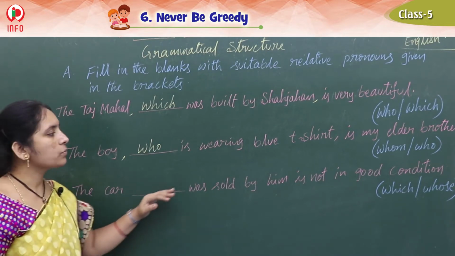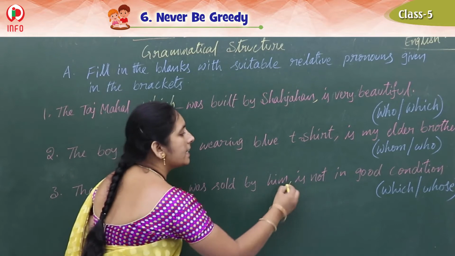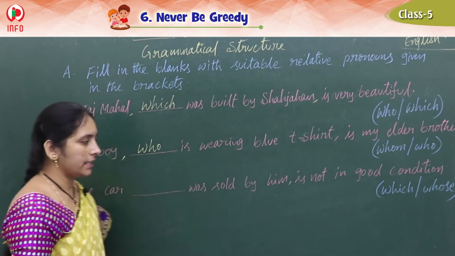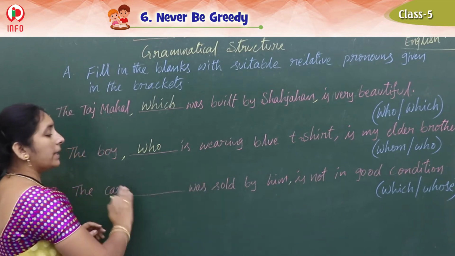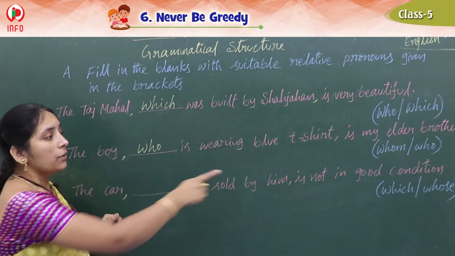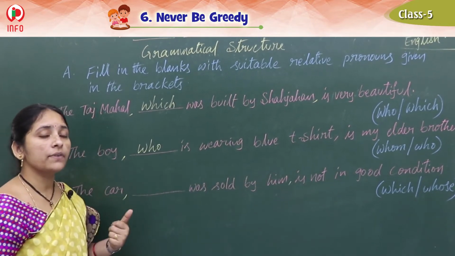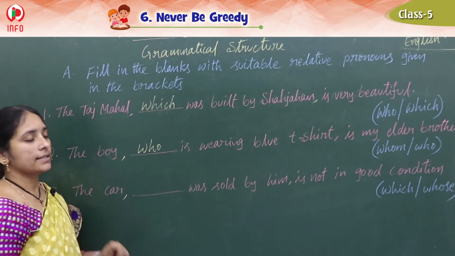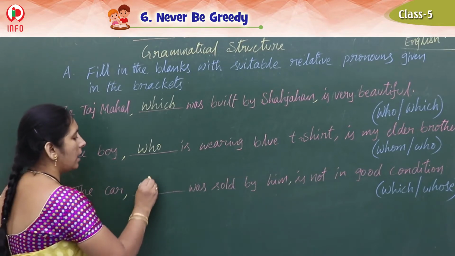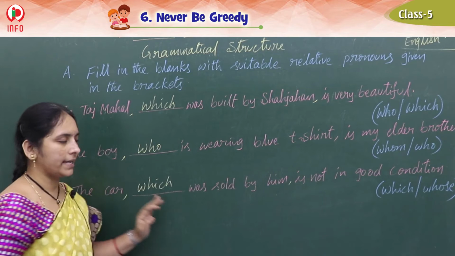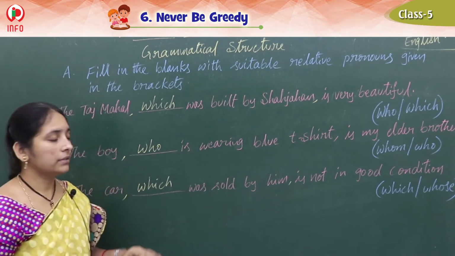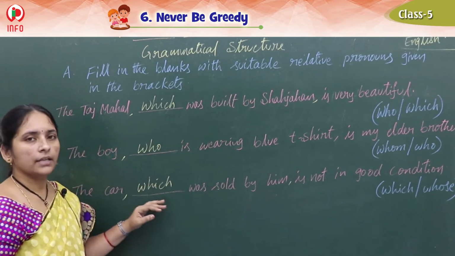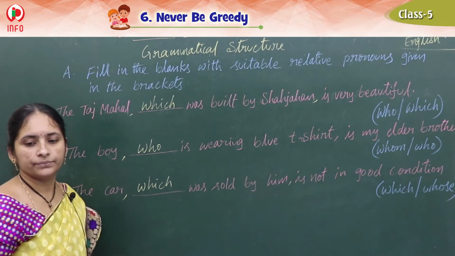The car dash was sold by him is not in good condition. The car is not in good condition. Suppose if we remove this one, but which car is it? Yes, there only. Which or whose, they asked. So whose do we use for people. But here what do we have? Car. Is a car a person or a thing? A thing it is. Then we should go for which. The car which was sold by him is not in good condition. See children, understood? So let's see the next one, the fourth one.